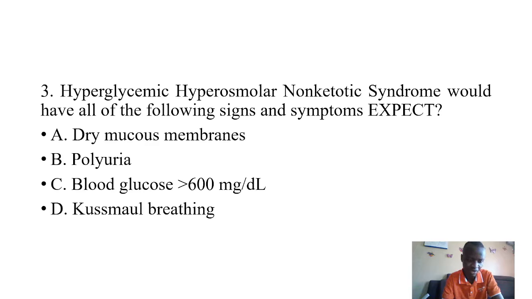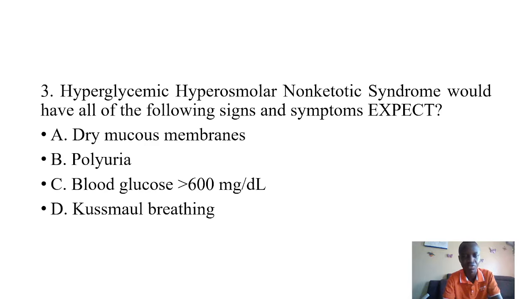So at this point we are confident to say dry mucosa will be there, polyuria will be there, and blood glucose levels of more than 600 milligrams per deciliter will always be there. But Kussmaul breathing is mainly found in DKA because it's always acute, and at this point the respiratory system is trying to compensate for the metabolic acidosis.